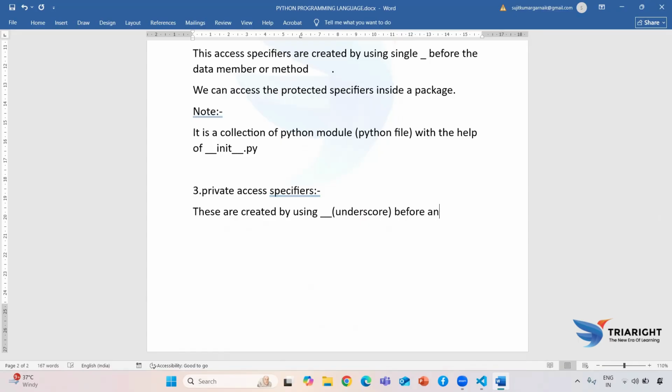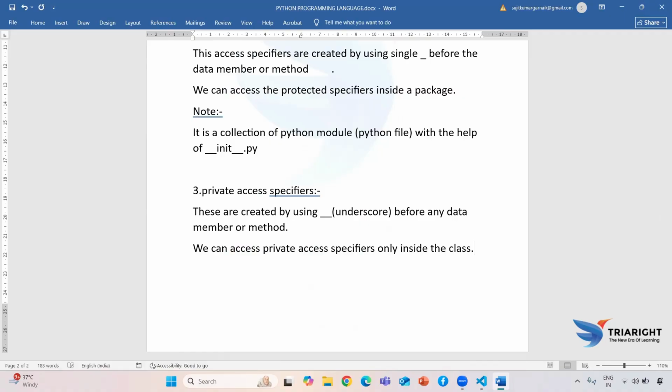Before any data member or method, if I use that, then we can access private access specifiers only inside the class, only inside the class.